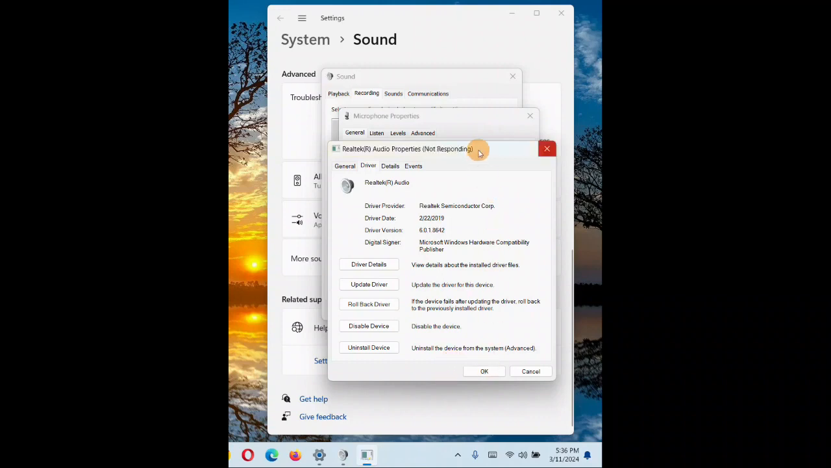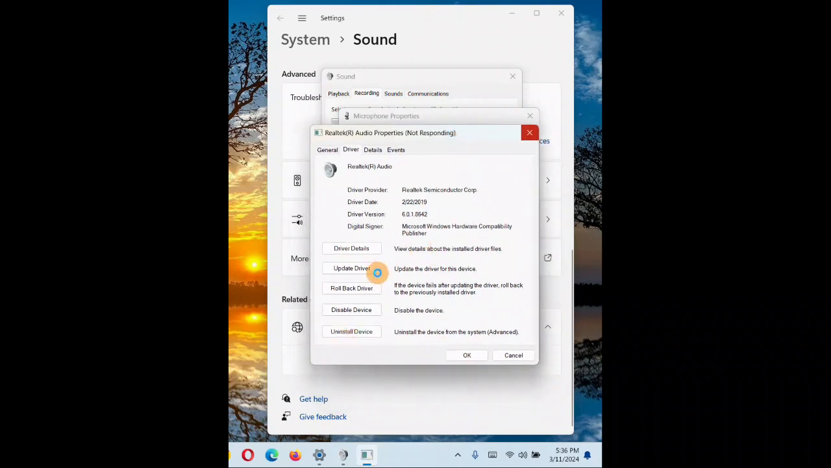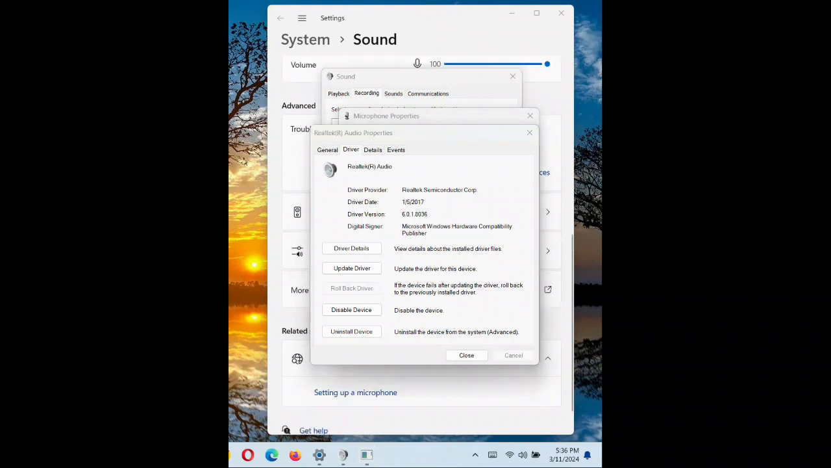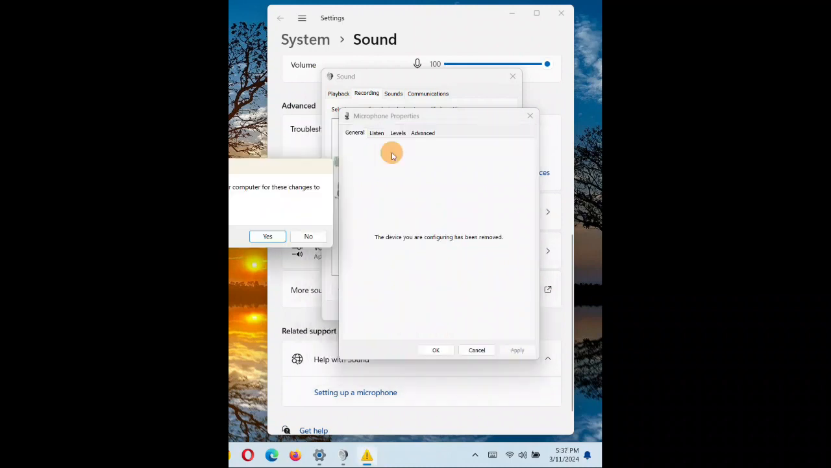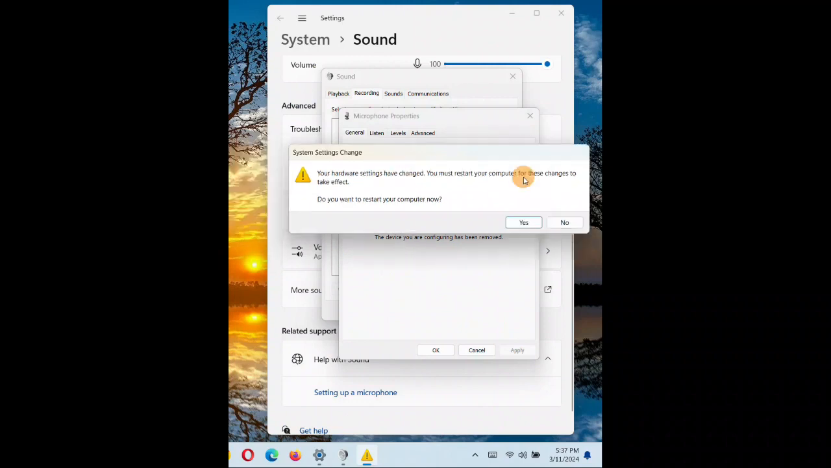So roll back, it's not responding. That means it is working on it. You can see the yellow cursor moving. So rolling back the driver. Give it some time to roll back the driver. After rolling back, it is successfully done. You can see. Click on yes.